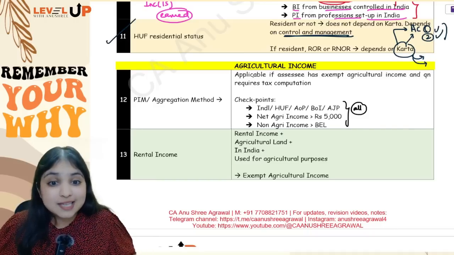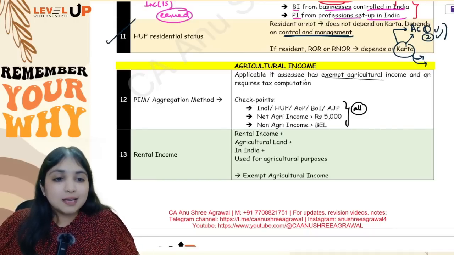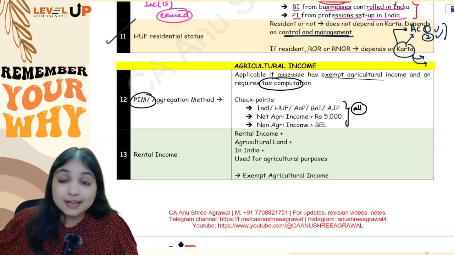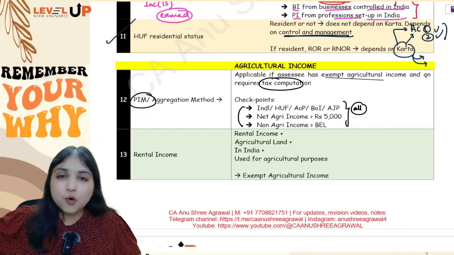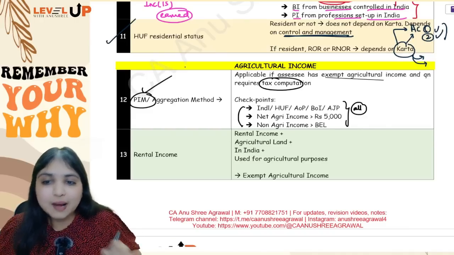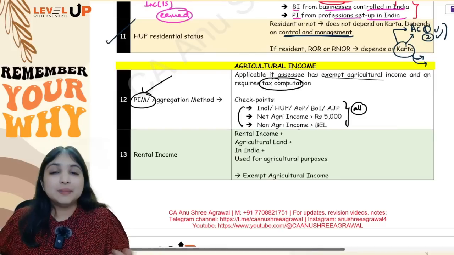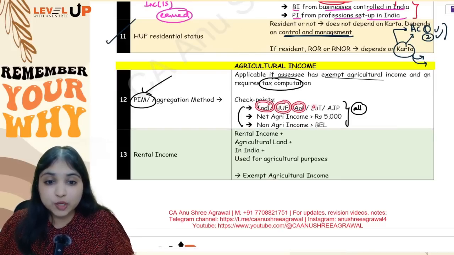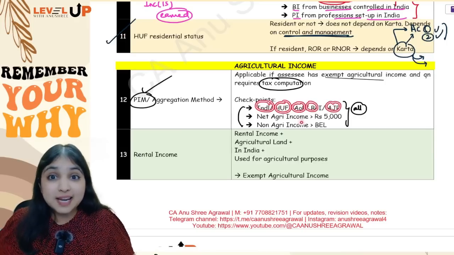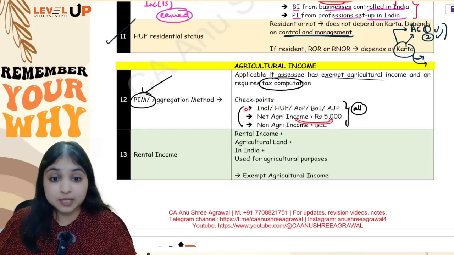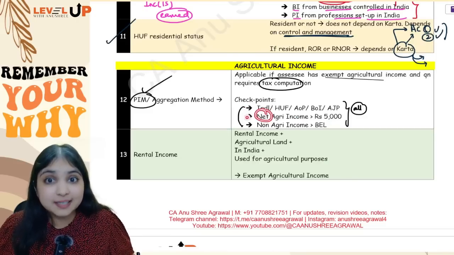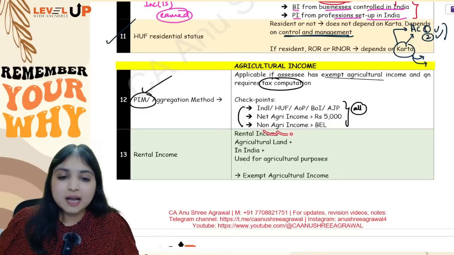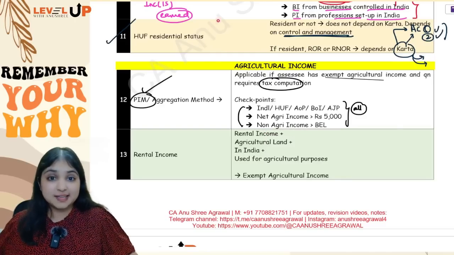Okay, so if assessee is having exempt agricultural income and they're asking you to compute tax, then yes, you will think about partial integration method, but you will then check about these three conditions. Only if all these three conditions are fulfilled, only then you will apply the partial integration method. Tell me the three conditions one last time, guys. Condition number 1, assessee should be an individual, HUF, AOP, BOI or AJP. Then assessee's net agricultural income should be more than 5,000. I am not saying agricultural income. I am saying net agricultural income, which means agricultural income minus agricultural expenses. And lastly, non-agricultural income should be more than basic exemption limit.